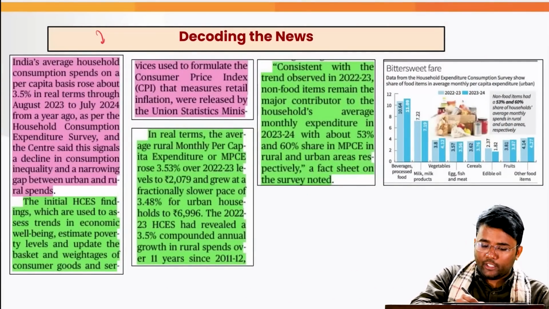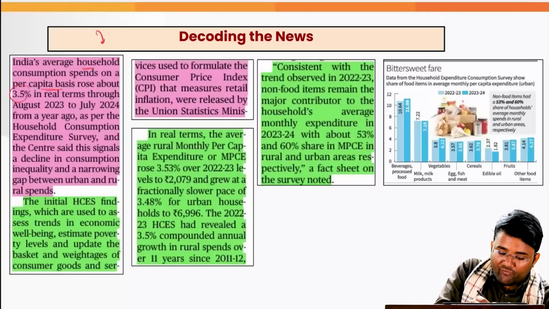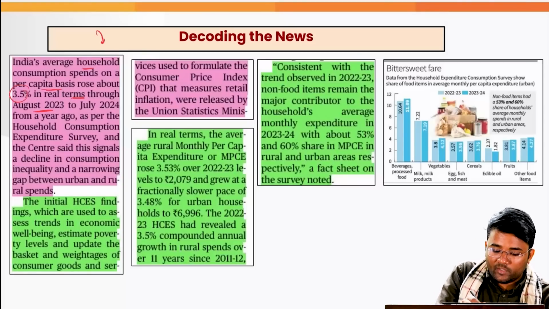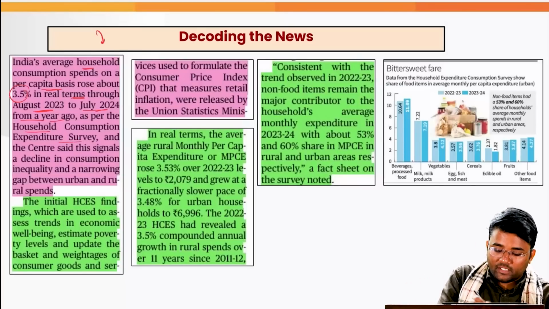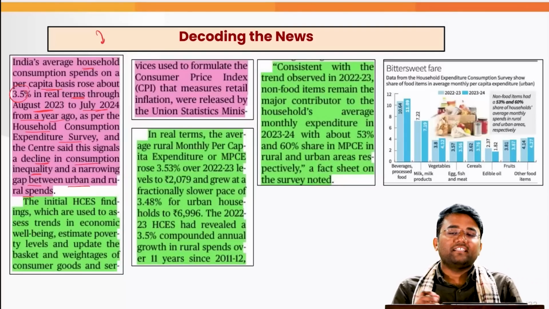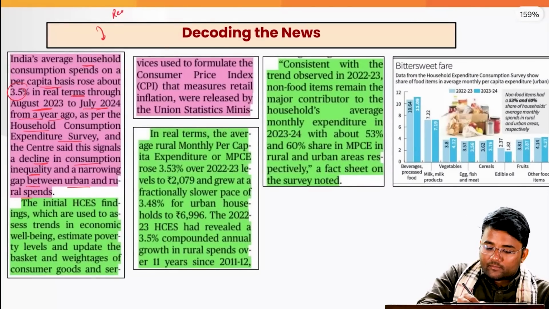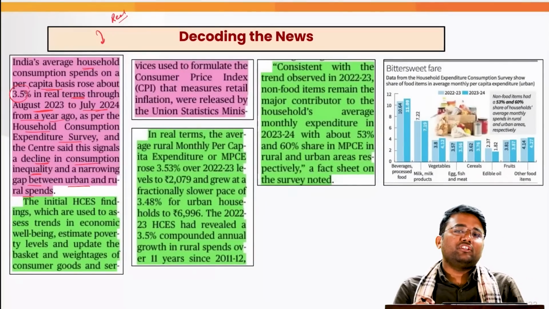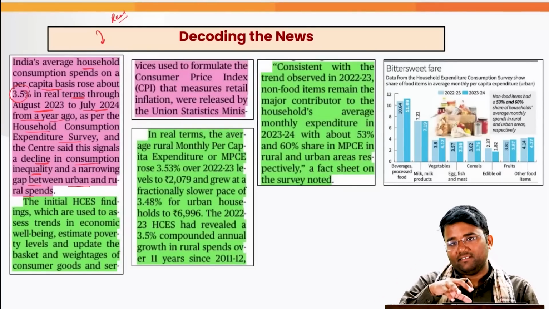Let's see what was there in the news itself to decode the news. First is that India's average household consumption spend on a per capita basis rose about 3.5% in real terms through August 2023 to July 2024 from a year ago, as per the Household Consumption Expenditure Survey. And the Centre said this signals a decline in consumption inequality and a narrowing gap between urban and rural spends. First of all, a few things you have to understand. What does real terms mean? It means we are calculating it based on prices fixed with a base year rather than at current prices, right?